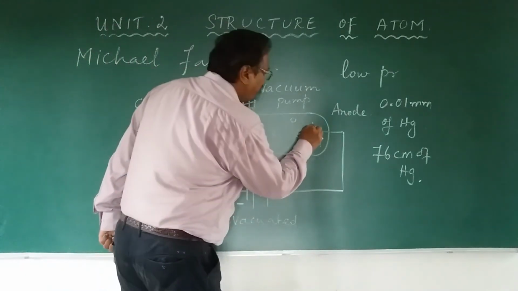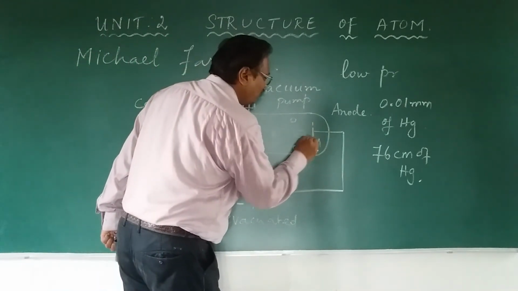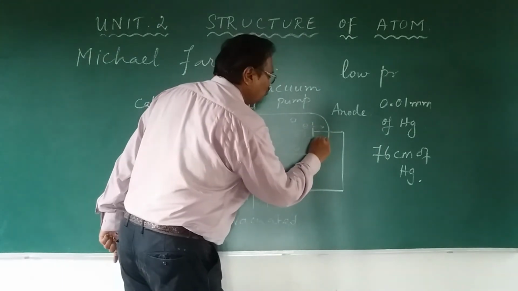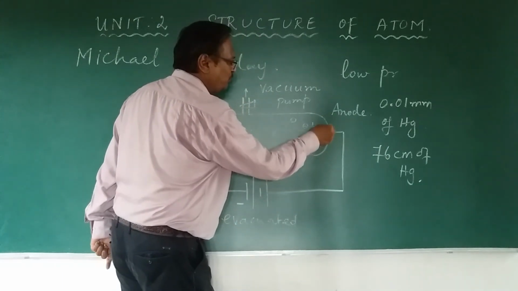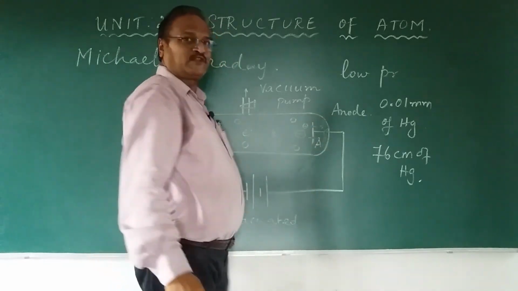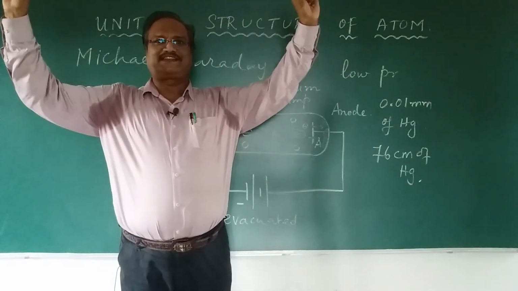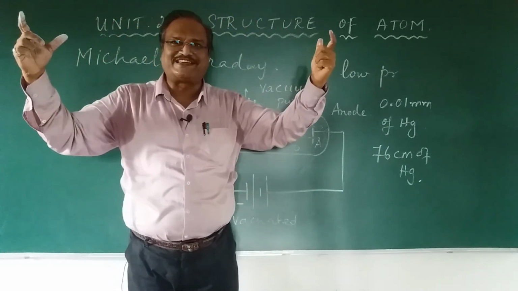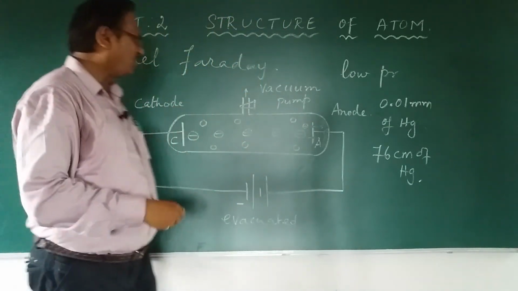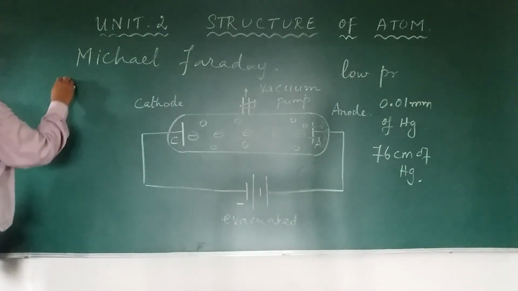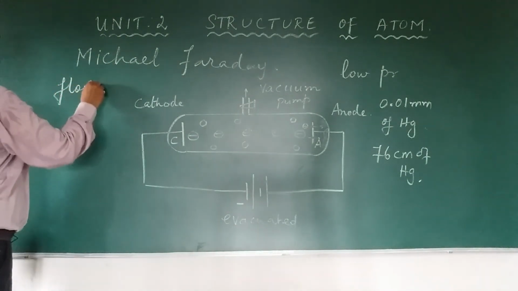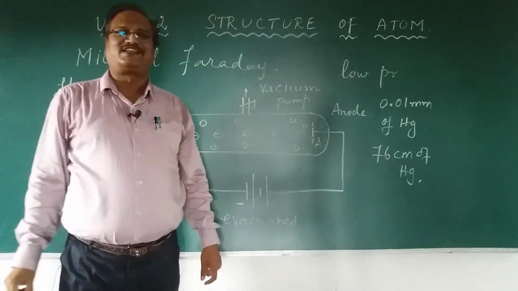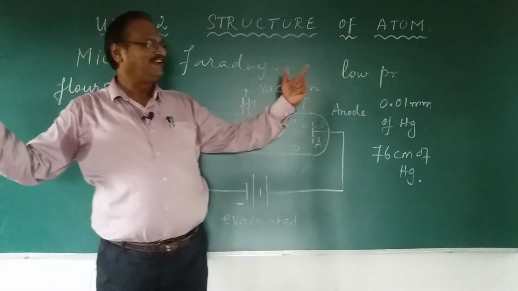What he did, he put small holes in the anode and allowed these particles to come and hit the tube. And you see this tube here, he coated, just like the olden days tube light, right? Inside a tube light there is always a coating, and that coating is called fluorescent.